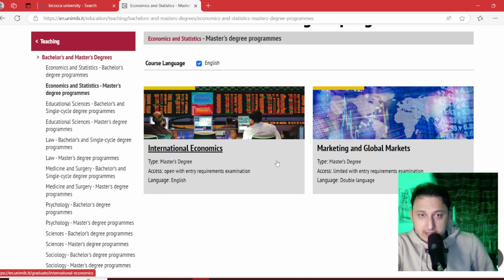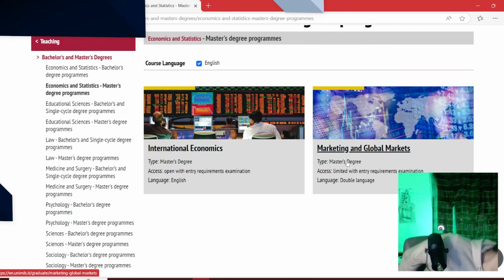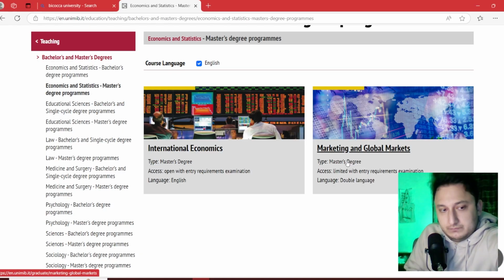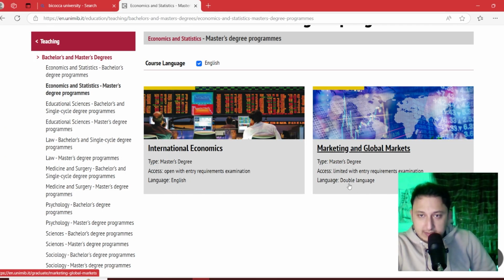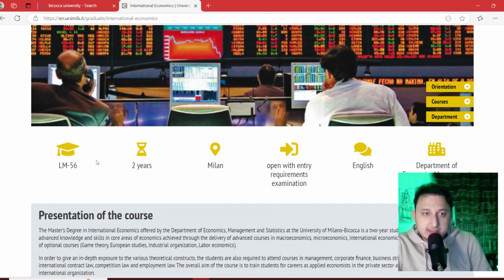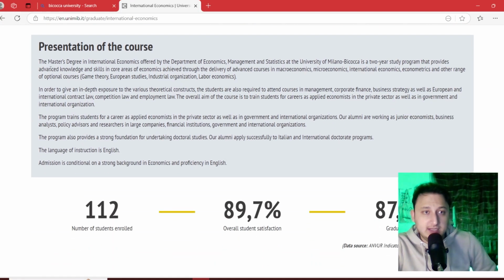in international economics and marketing in global markets. Let's connect my laptop. Then here it is written in English, and here is double language, so I choose this one, and we can see this one is 2 years and in Milan, and this is open and they just assess your documents, and it is taught in English and is part of the Department of Economics and Management and Statistics.